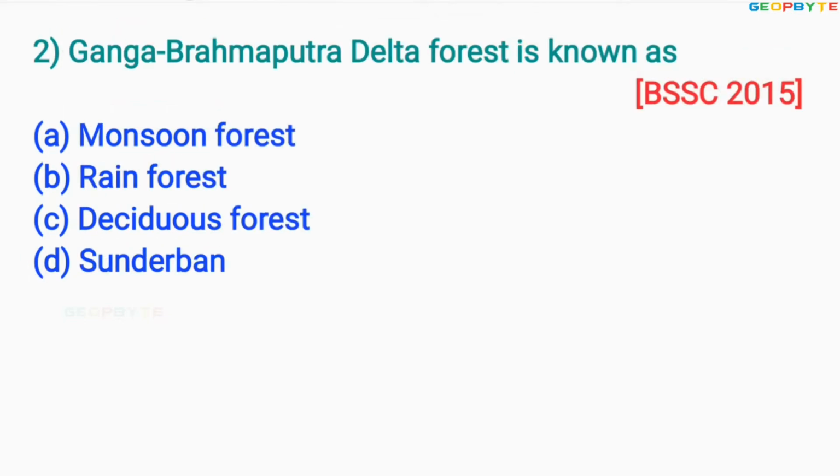Look at the second one, asked in 2015 for BSSC, like this. Ganga Brahmaputra Delta Forest is known as option A monsoon forest, option B rainforest, option C deciduous forest, option D Sundarbans. The correct answer is option D, Sundarbans. Let us move to the next one.